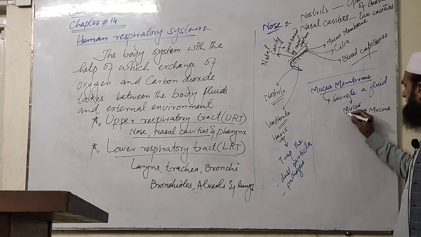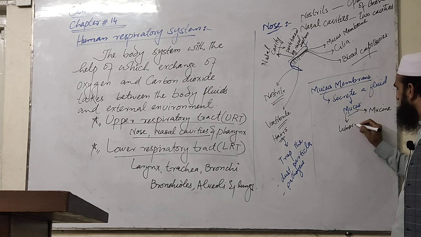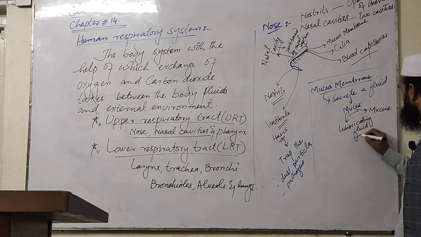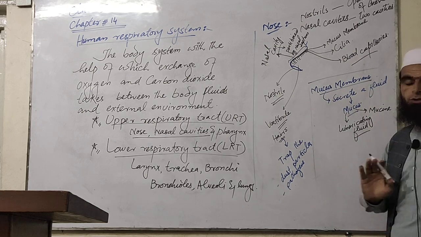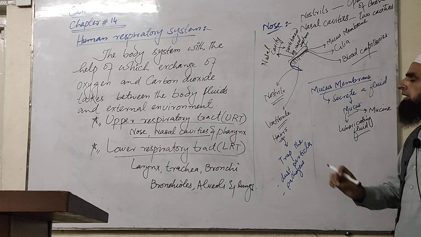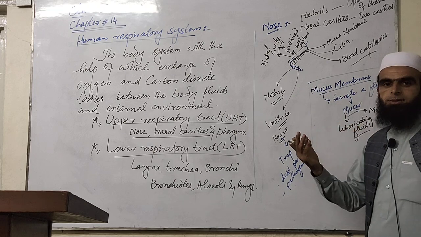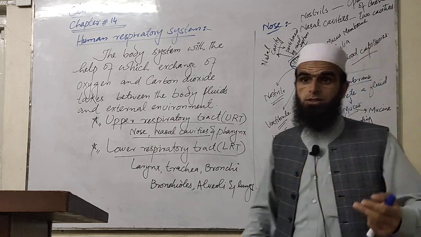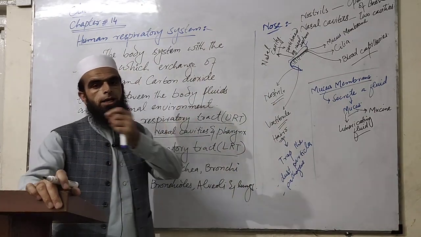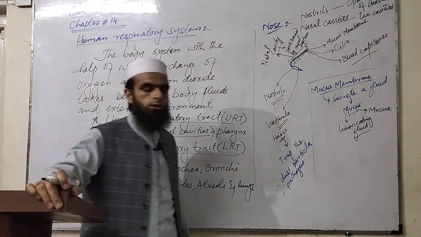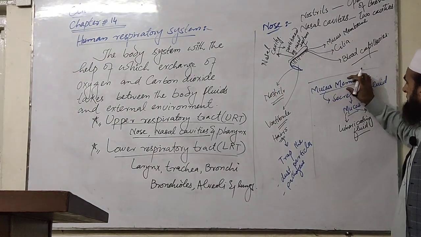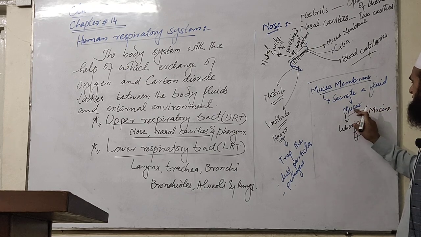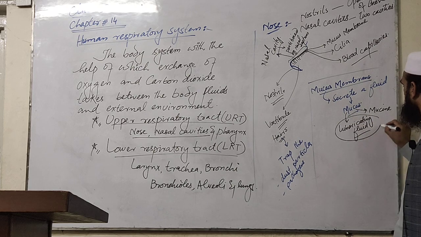And mucus is a lubricating fluid. All these things have to be noted by you, because each and everything can be used for a separate objective. Mostly in entry test questions and ETA questions, all these things are used to make different objectives. So the mucous membrane secretes a fluid called mucus. It contains water and mucin protein, therefore it is called mucus, and basically it is a lubricating fluid.